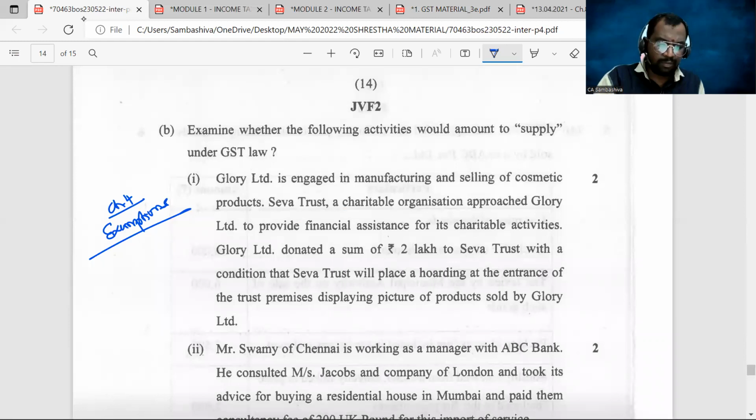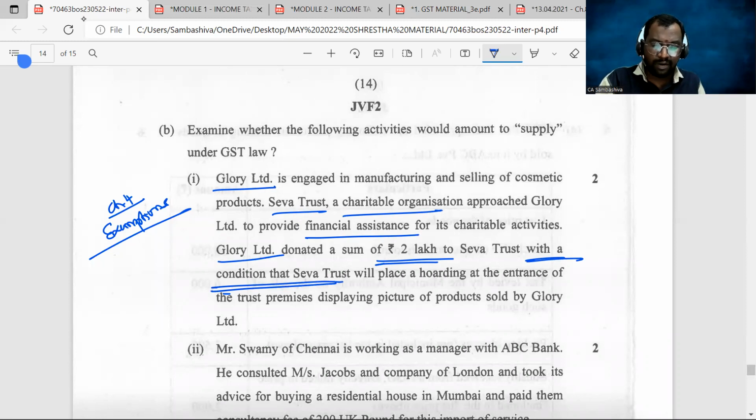The question is all about Glory Limited, which is engaged in the manufacturing and selling of cosmetic products. So it's a business entity. Seva Trust, a charitable organization, approached Glory Limited for financial assistance for its charitable activities. Glory Limited donated a sum of rupees 2 lakhs to Seva Trust with a condition. This is an important point: the condition is that Seva Trust will place a hoarding at the entrance of the trust premises displaying the picture of the product sold by Glory Limited.